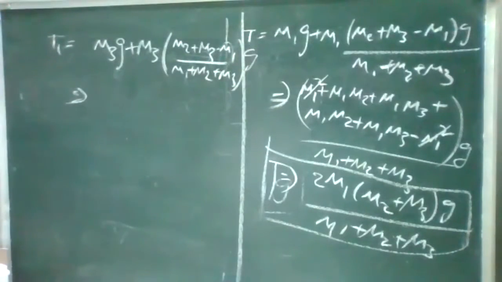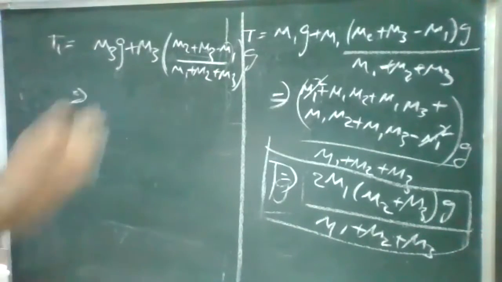So cross multiply it, we'll get this relation. So wait, sorry, it is M3g minus T1. So it is M3g minus M3. Yes.